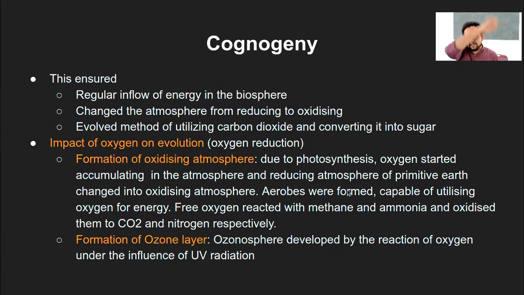So it's like a whole cycle again. Earlier there was no oxygen, and that's when a lot of UV radiation used to come. The moment the oxygen started forming, it also started evolving into the ozone layer, and that ozone layer itself blocked the UV radiation. So that is again the whole process in the formation of the ozone layer, and that is the second impact that oxygen has on the process of evolution.